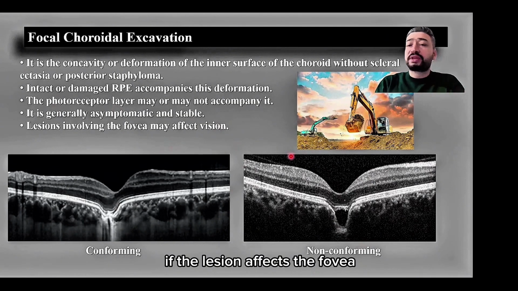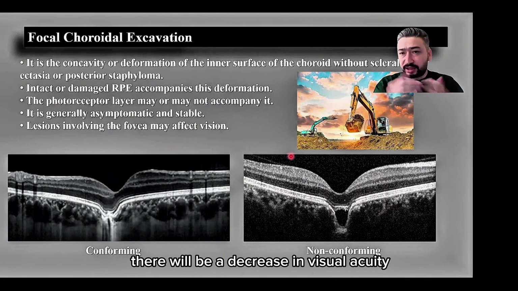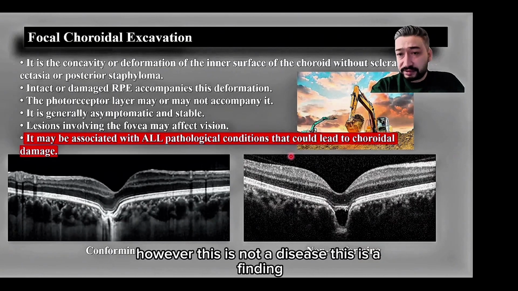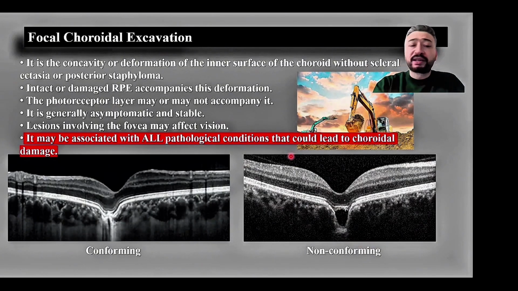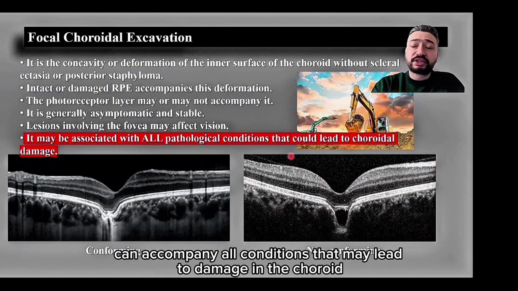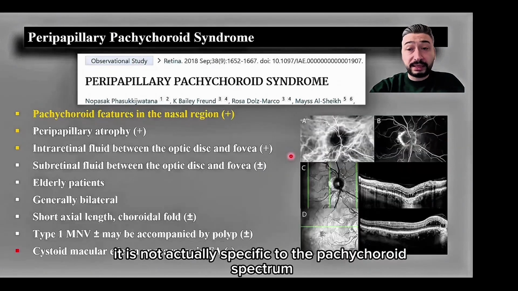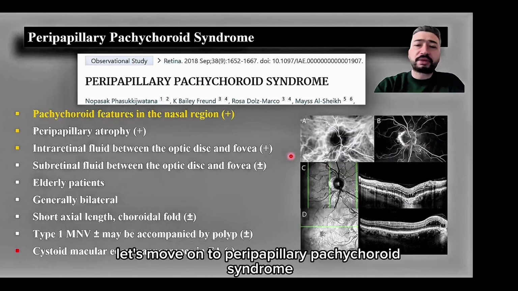If the lesion affects the fovea, there will be a decrease in visual acuity, of course. However, this is not a disease. This is a finding. Focal choroidal excavation can accompany all conditions that may lead to damage in the choroid. It is not actually specific to the pachychoroid spectrum. Let's move on to peripapillary pachychoroid syndrome.